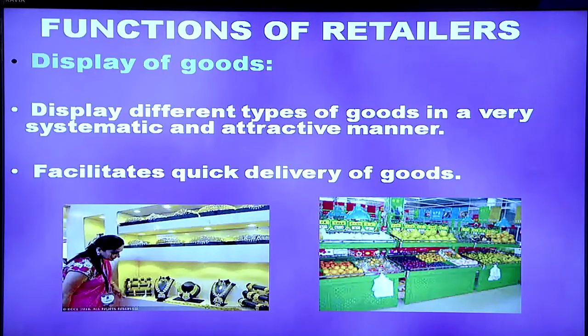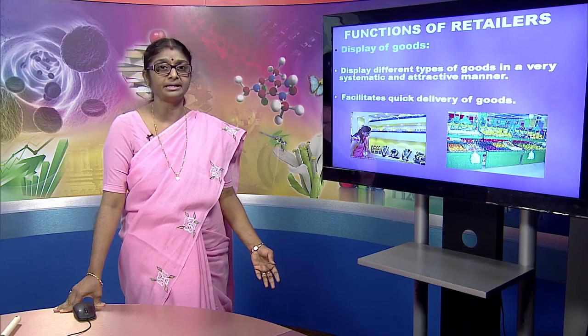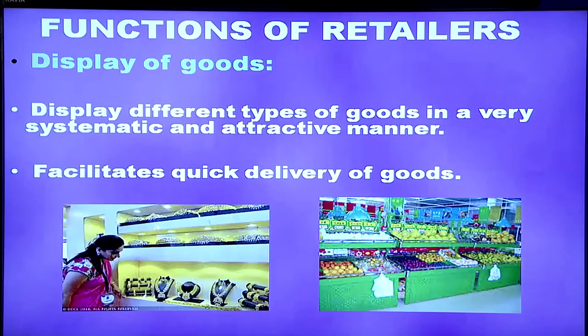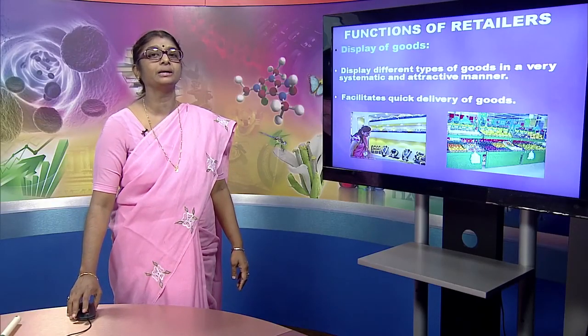Another function of the retailer: display of goods. When we are considering the channel of distribution, producers need not display any item. Wholesalers need not display any item. Only the retailers should display the different products available with them in an attractive and systematic manner. It helps in the quick sale or delivery of the goods. If you display it in a proper manner, consumers get attracted and they will see the product properly. Definitely it will improve the sales of that particular product.